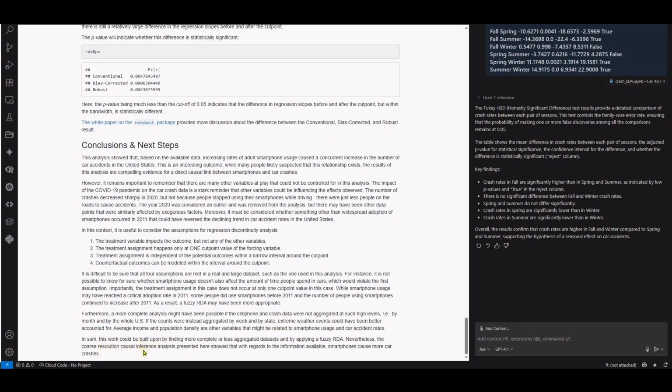In sum, this could be built upon by finding a more complete or less aggregated data set and by applying a fuzzy RDD. Nevertheless, the regression discontinuity causal inference analysis presented here shows that with regard to the information available, smartphones cause more car crashes. That's the end of this lab. Thanks for watching.